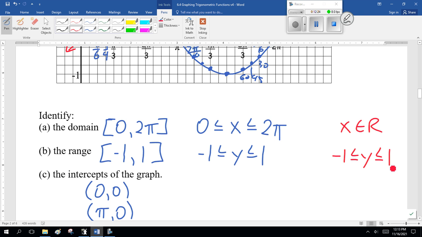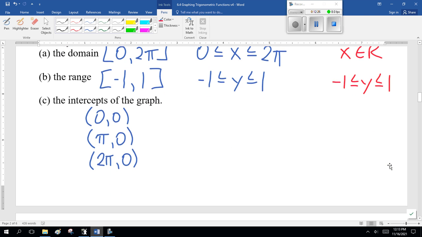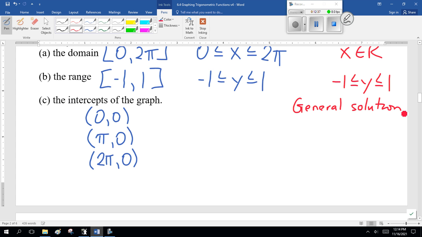Okay, now, one thing here, I would have to come up with a general equation for the general solution for the intercepts, or equation. Now notice what's happening here.